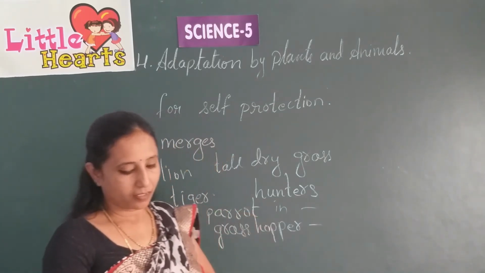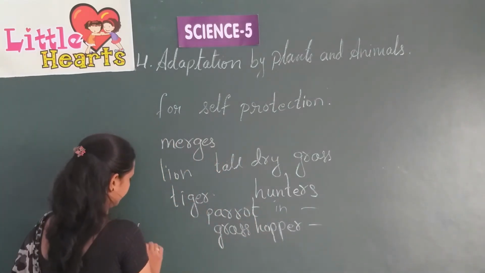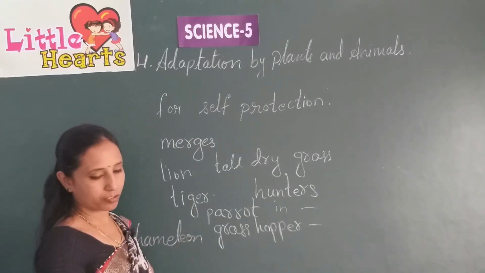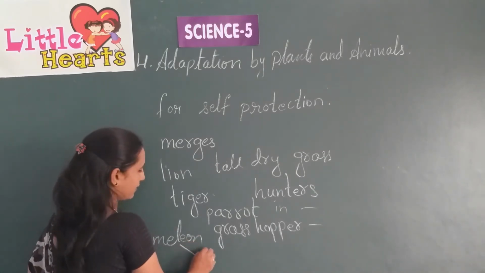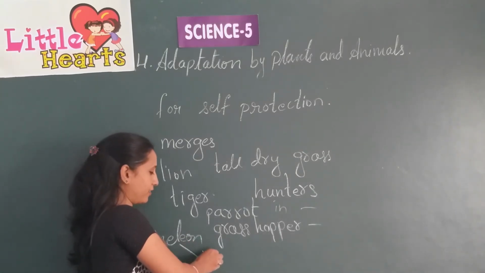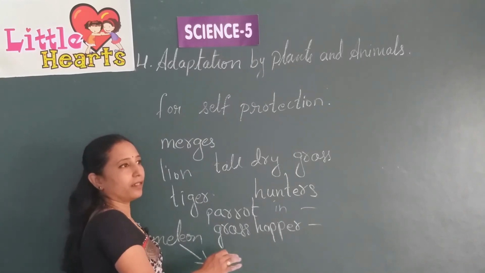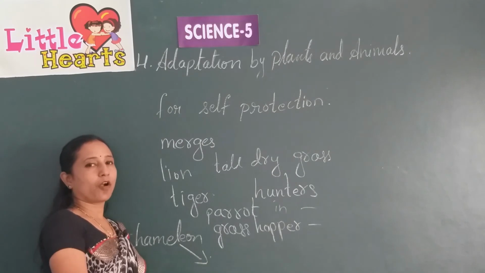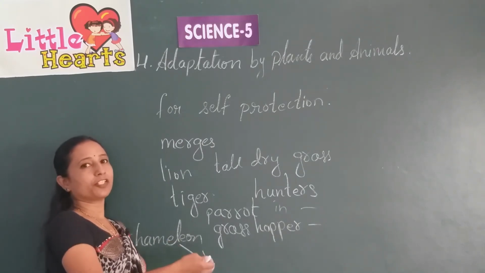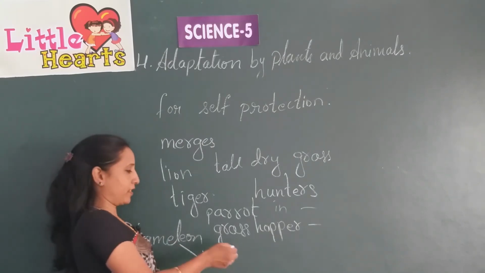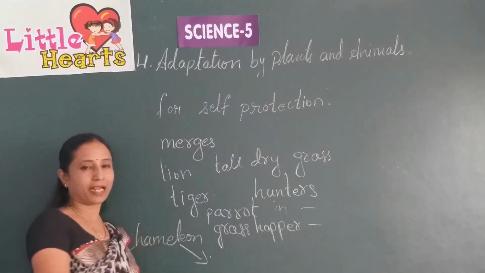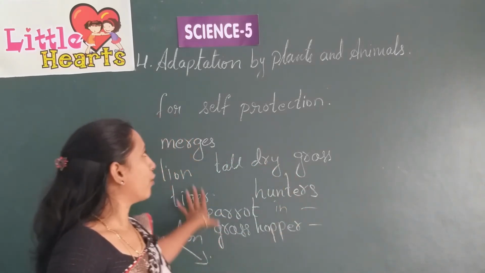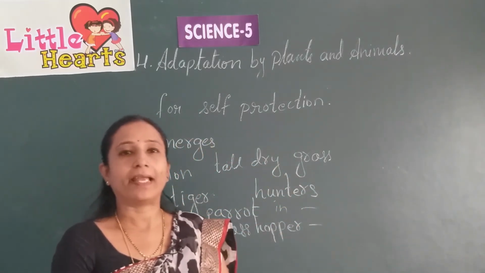And the chameleon also has an adaptation: it can change its color to suit the surroundings. If it stays near water bodies, it changes into a bluish or greenish color. If it is on the tree trunks, brown color. In that way it merges itself. All these adaptations are only for self-protection from enemies.